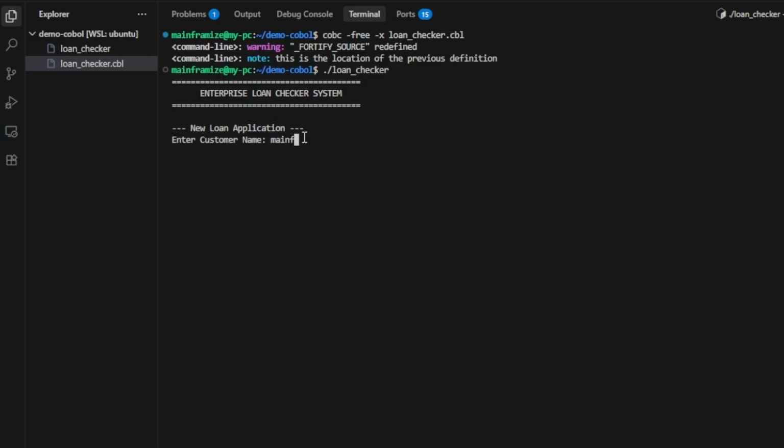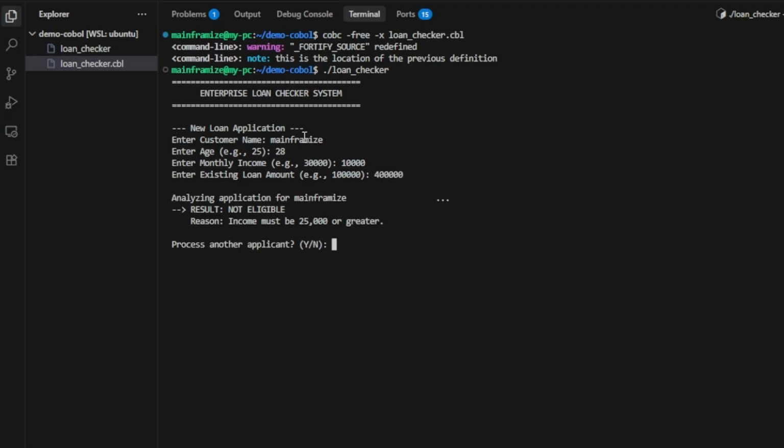Enter the name, Maine Premise, age 28, monthly income 10,000, enter existing loan amount 400,000. Not eligible. Process another applicant?